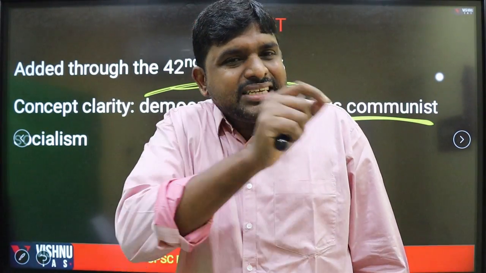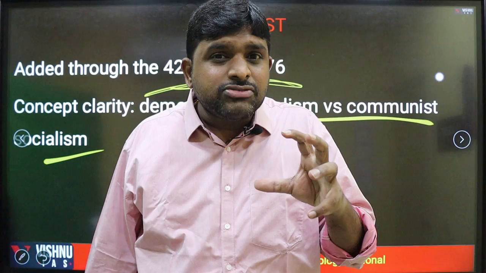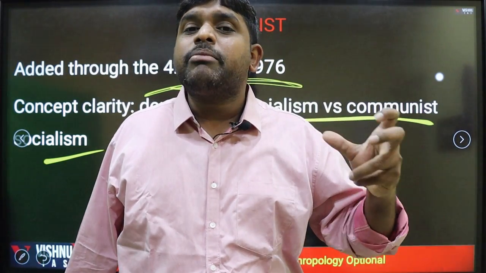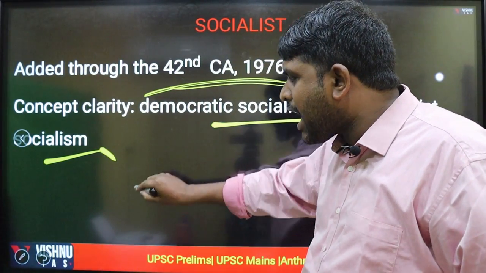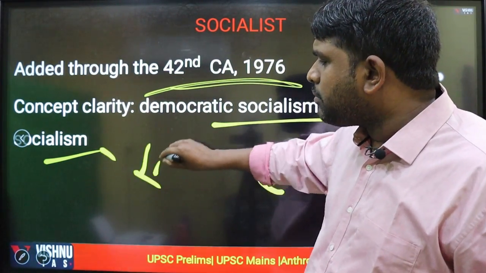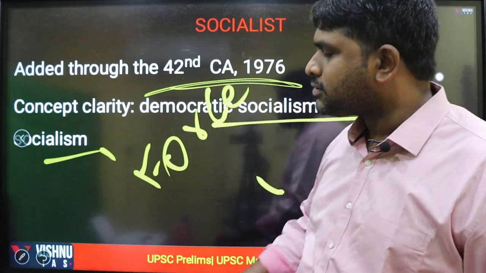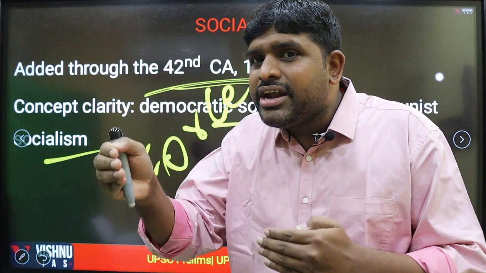The basic understanding of communist socialism is that they believe there is a need for transformation immediately, not gradually. Immediate transformation should happen, and that immediate transformation can happen by force. By using force, there will be immediate transformation.